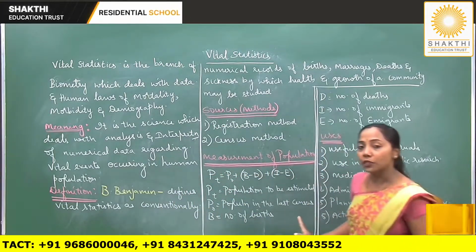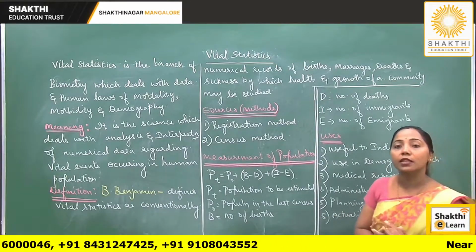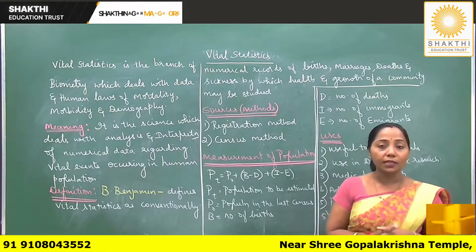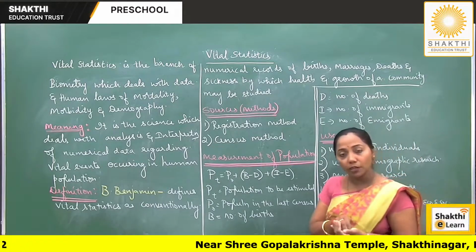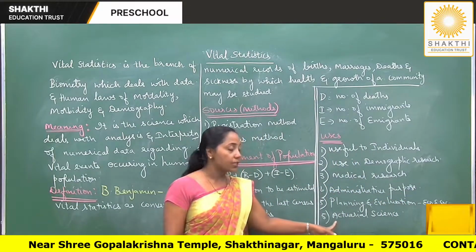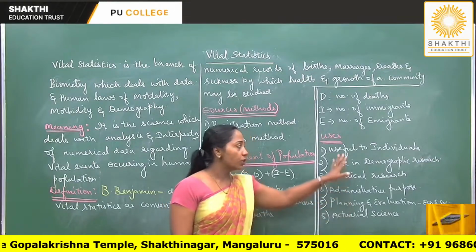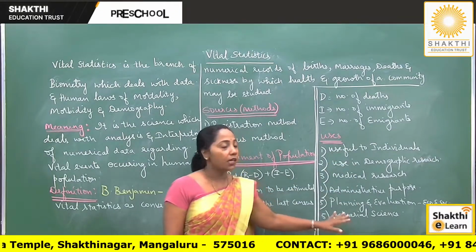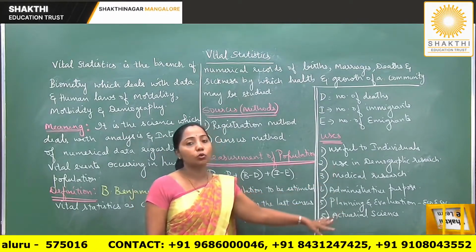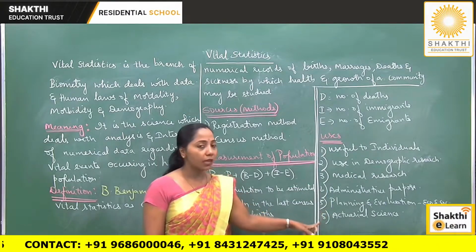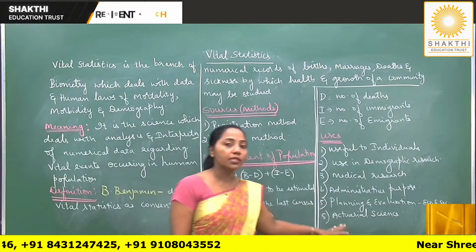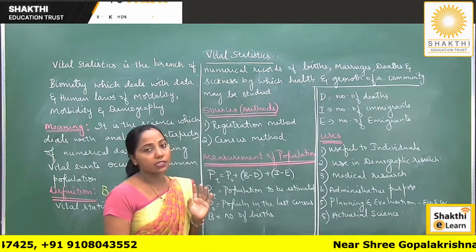The life insurance corporation collects the data regarding the pattern of births and deaths, especially the pattern of death, based on which they calculate the premiums to be paid for different amounts of insurance. That is how it is useful in actuarial science. So these are a few uses of vital statistics, and here you can expect a question either for 1 mark or for 2 marks. So far it was not asked for 5 marks, but for 2 or 1 mark. These are the important concepts under vital statistics.